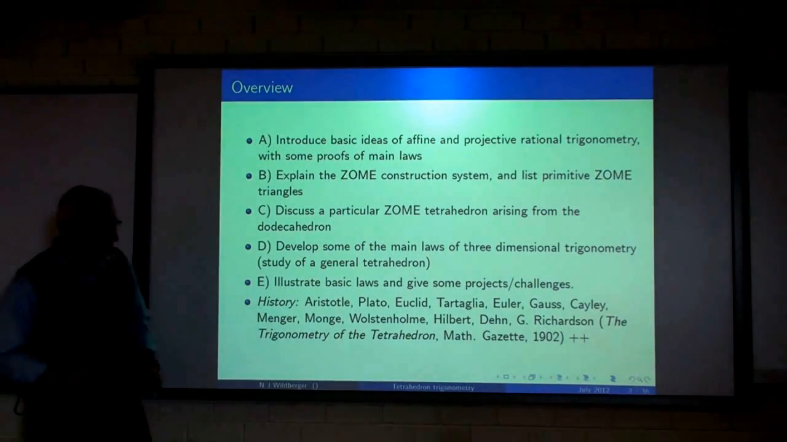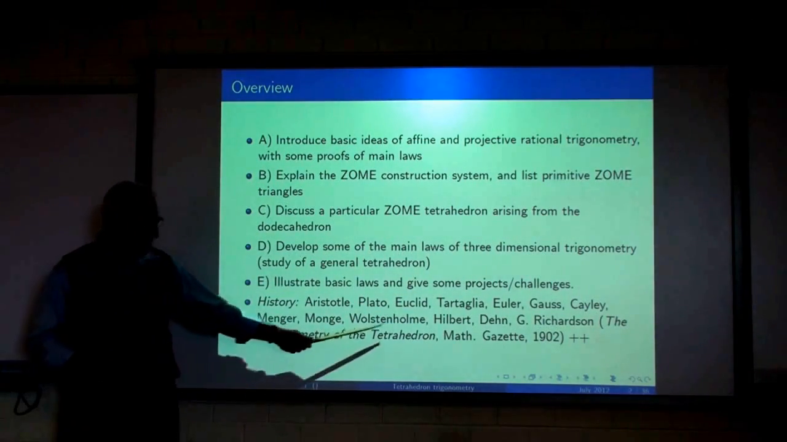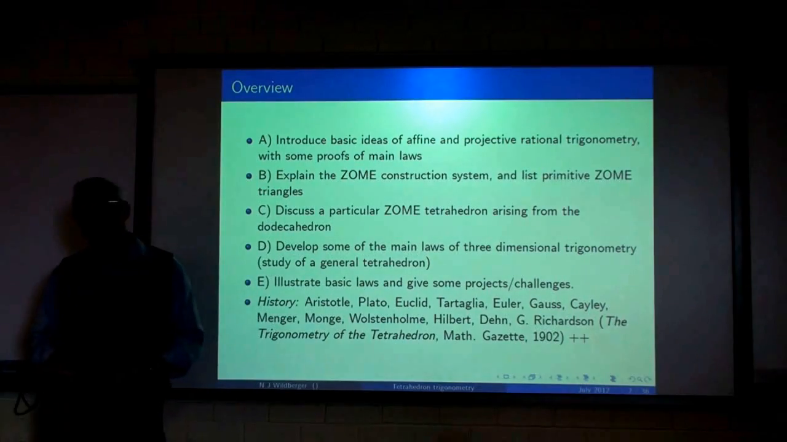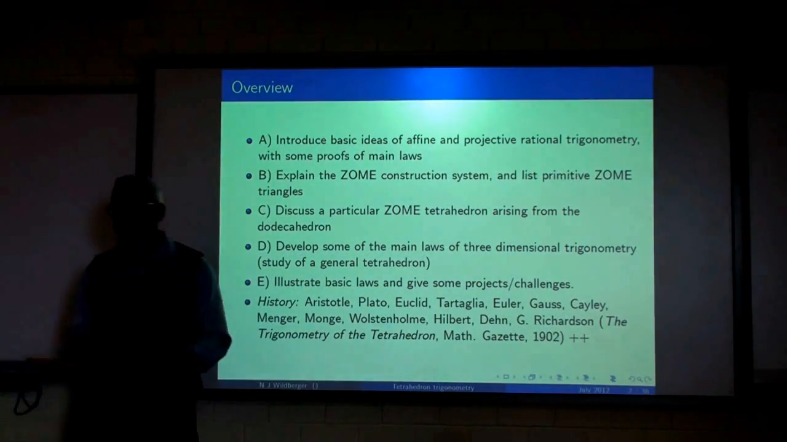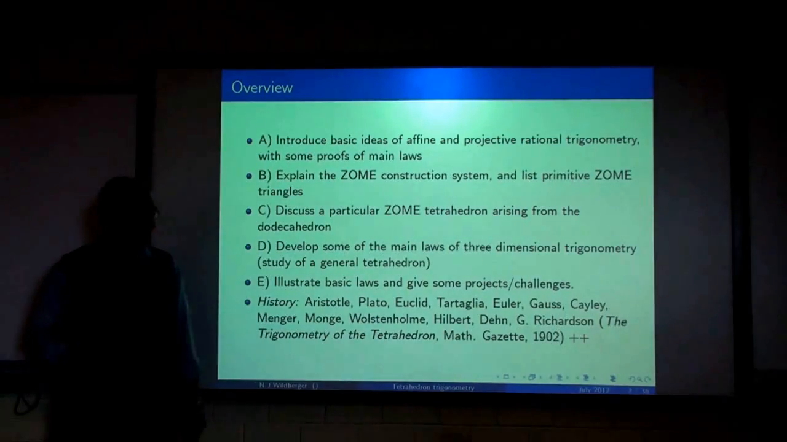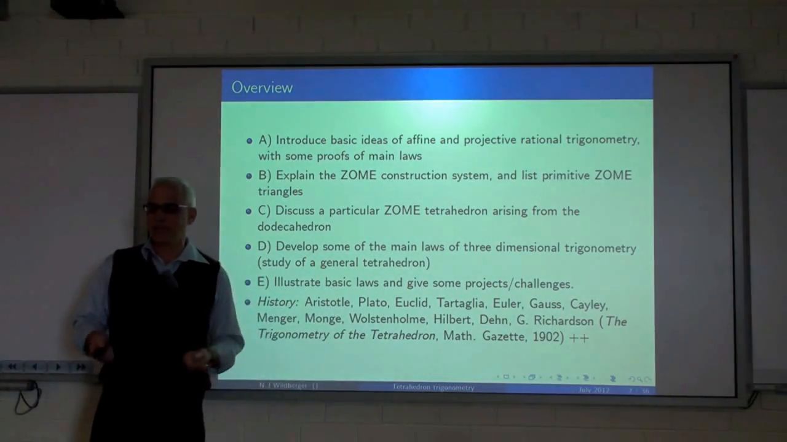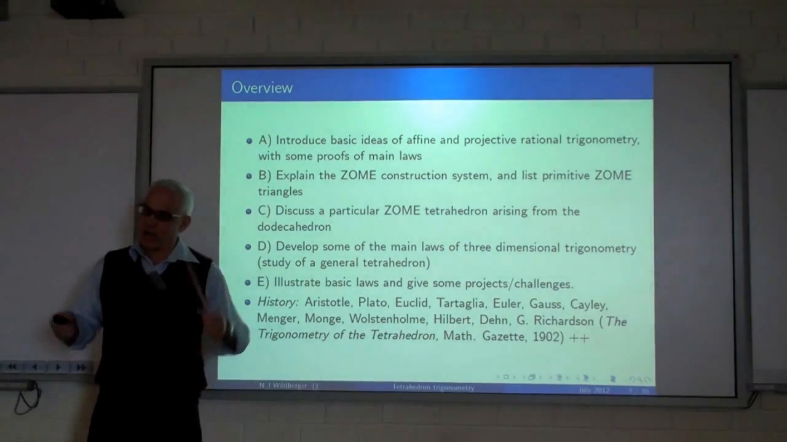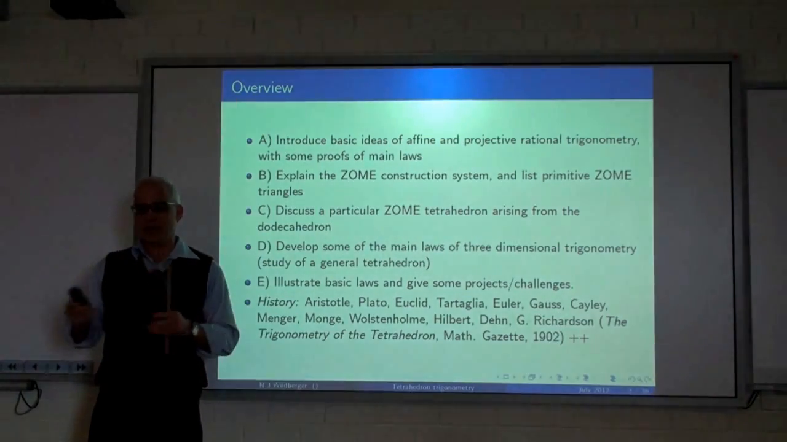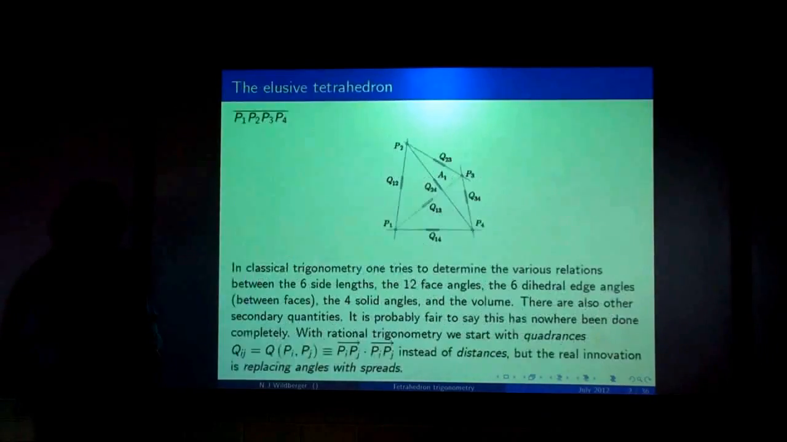The best paper that I know is more than 100 years old by G. Richardson, called The Trigonometry of the Tetrahedron, in the Math Gazette in 1902, which gives a relatively good study of the classical trigonometry of the tetrahedron, but it's not going to have very much at all to do with what we're going to present today, which is going to be a rational analog, but nevertheless the formulas that we introduce, a lot of them will be analogous to the ones here.